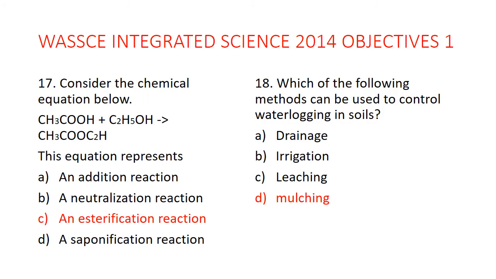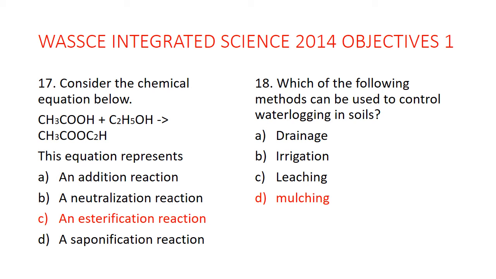17. Consider the chemical equation below: CH3COOH plus C2H5OH giving you CH3COOC2H5. This equation represents what? An esterification reaction. An esterification reaction is a reaction that produces a special substance called an ester, E-S-T-E-R. An ester is a sweet smelling substance. It normally smells like fruit. It is usually made by combining an acid and an alcohol.